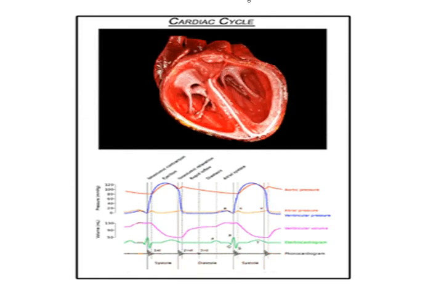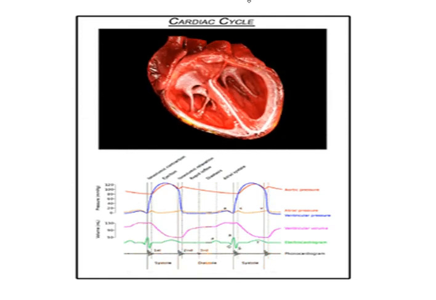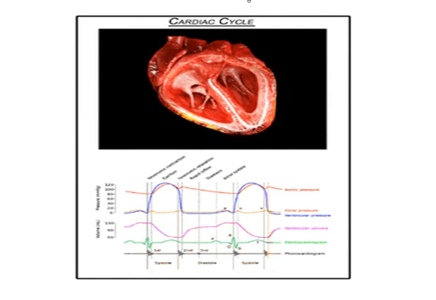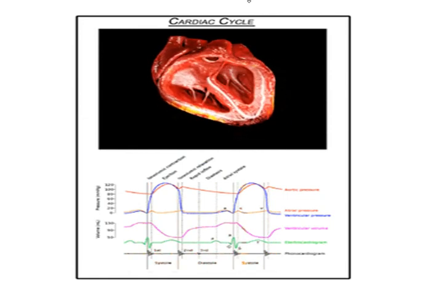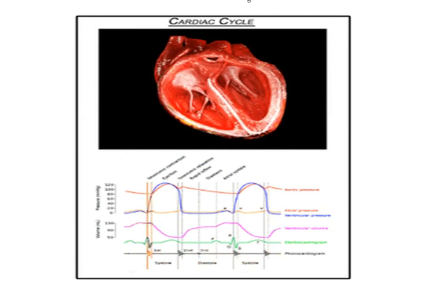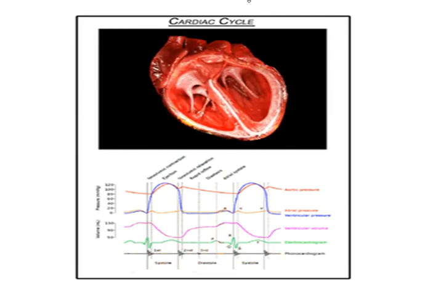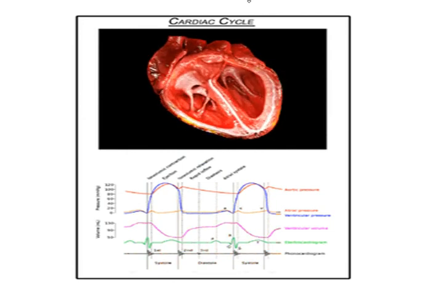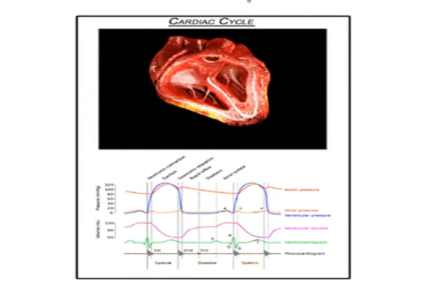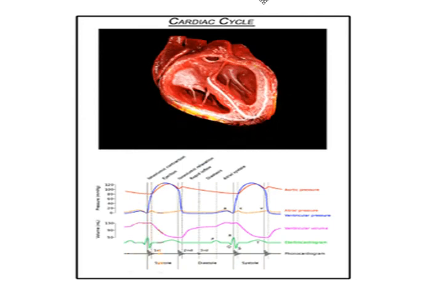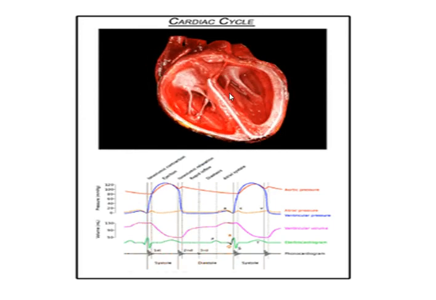They contract and relax according to the transmission of electric impulse, which starts from the sinoatrial node to the atrioventricular node and then to the Purkinje fibers. This is the contraction and relaxation of the heart.